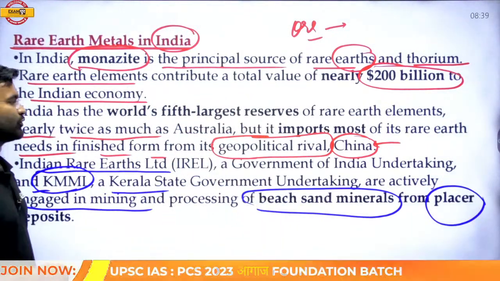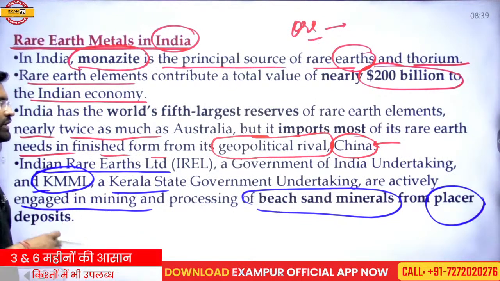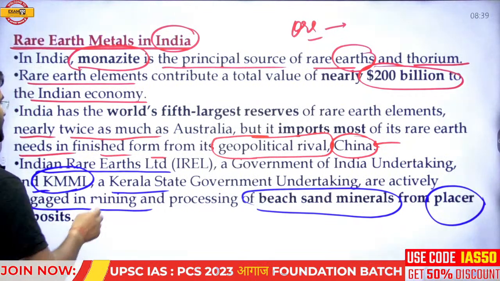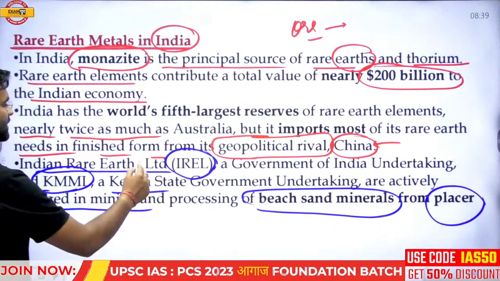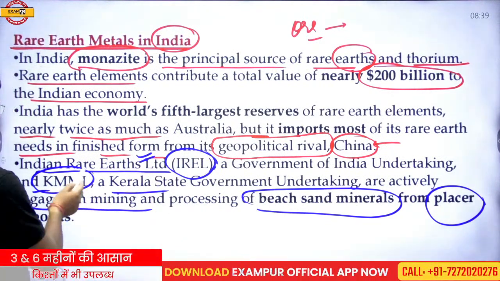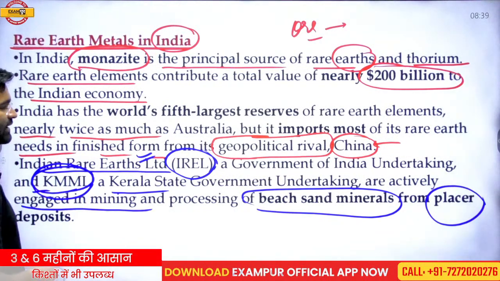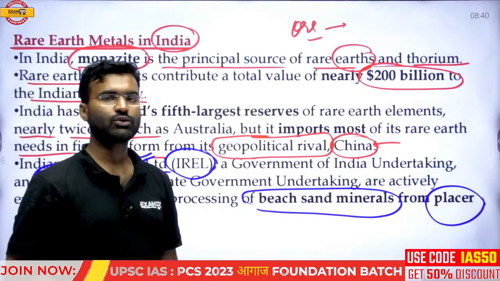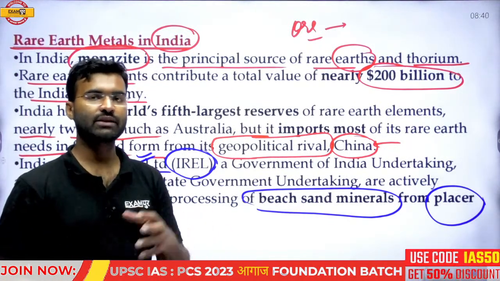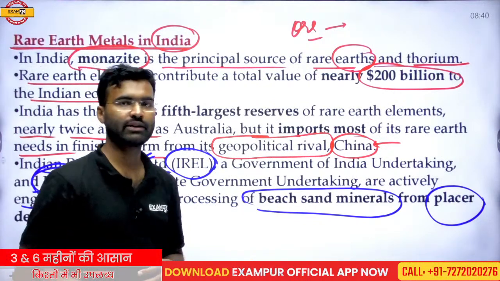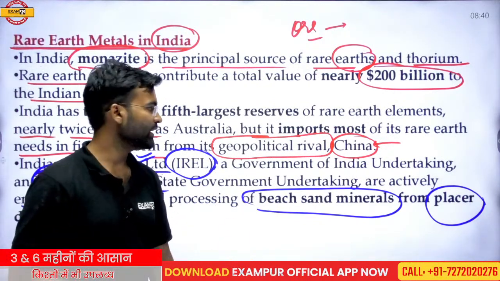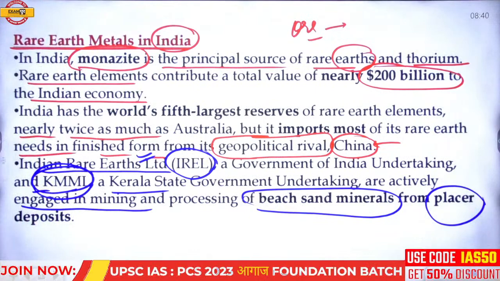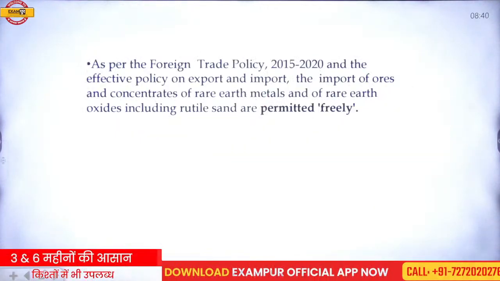So there are two institutions: one at the national level, the IREL, a central government undertaking, and the second at the state level, the KMMI, a Kerala state government undertaking. Both are collectively working on rare earth material extraction and other things related to rare earth material. So this is the status of rare earth material in India.